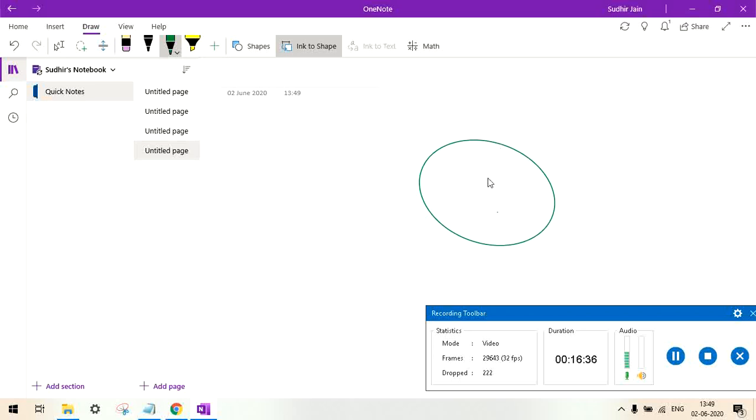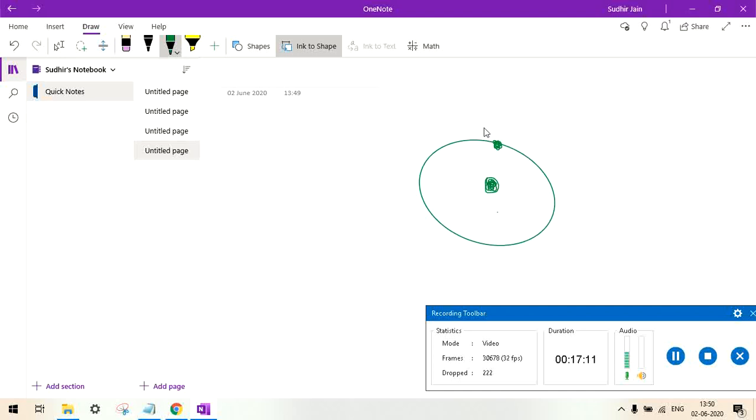Now let's say this is your tiny little nucleus of an atom. This green color is the nucleus of an atom. And let's say this one is an electron which is revolving around the nucleus of the atom, because this is what happens in an element. An atom has an electron which revolves around the nucleus. The nucleus has protons and neutrons.